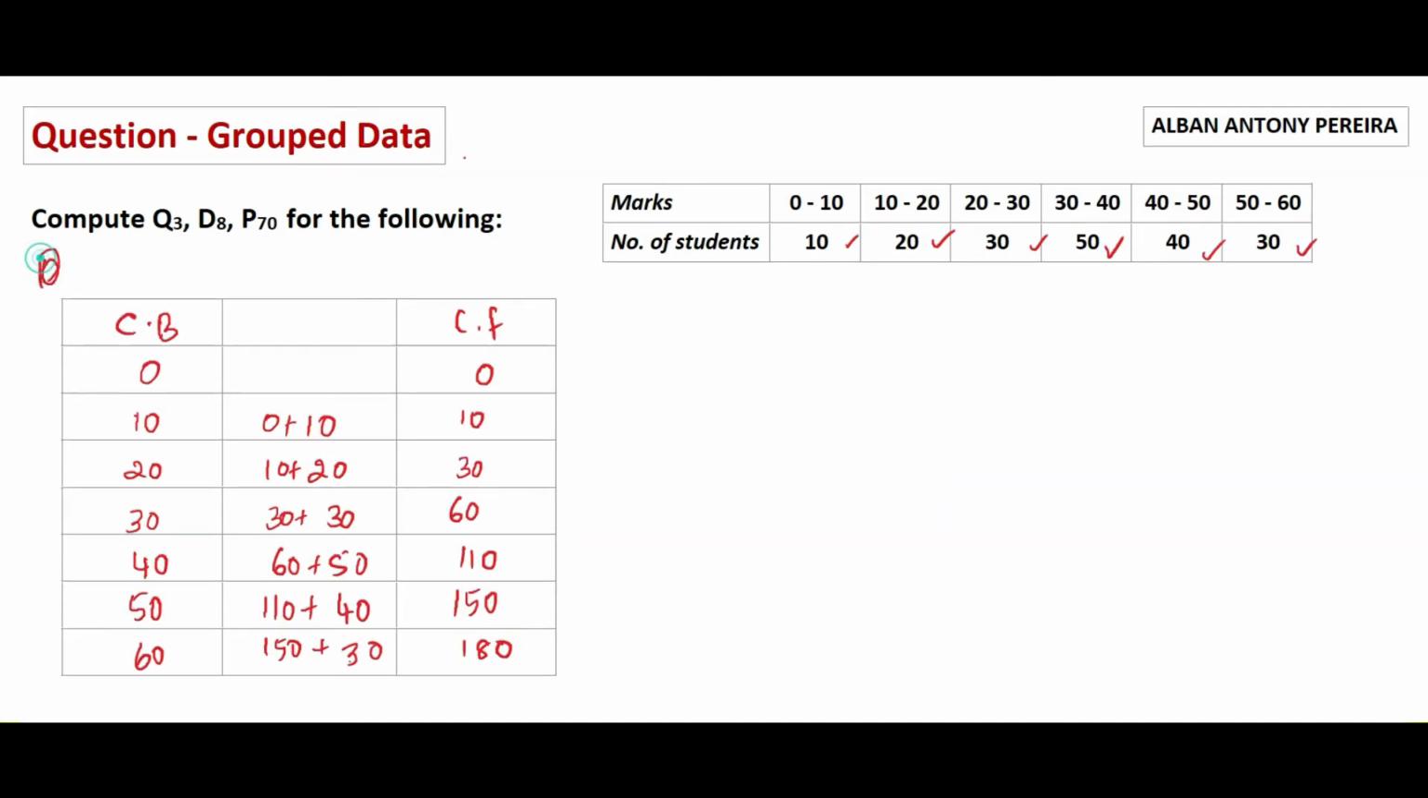Let's solve decile 8 now. The class boundary and cumulative frequency calculation is one and the same as we did in quartile 3. Once we have completed filling this table, for the calculation of decile 8, the formula will be n into 8 divided by 10, because we are finding the 8th decile out of 10. So n is 180. 180 into 8 divided by 10 will give you the answer as the 144th observation.